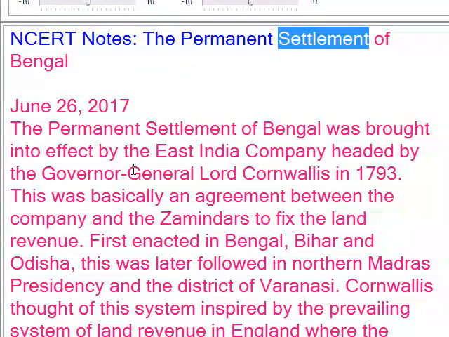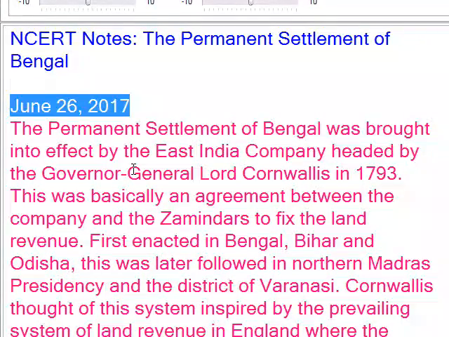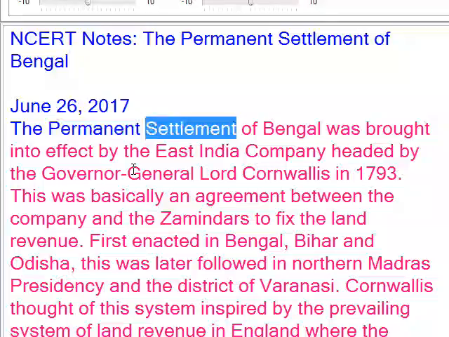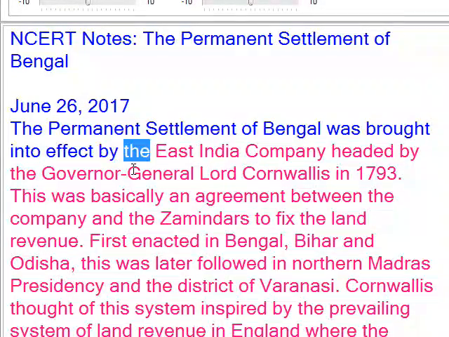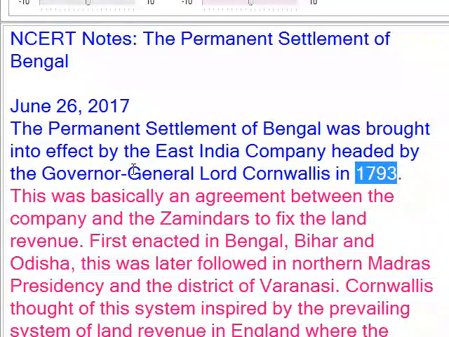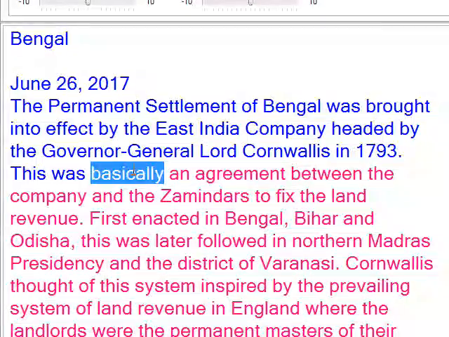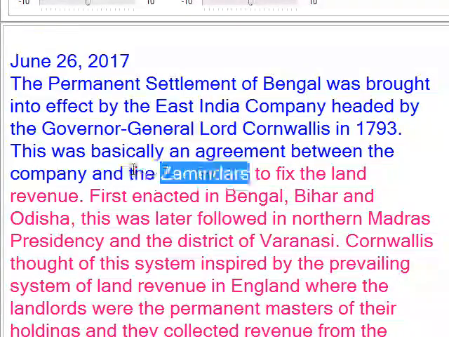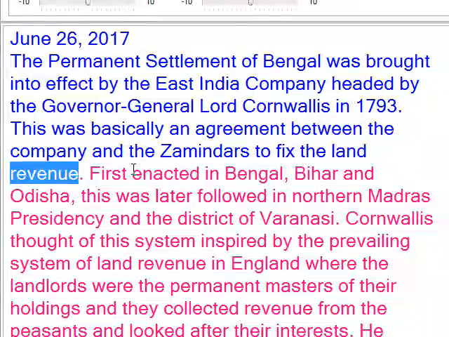NCERT notes, the Permanent Settlement of Bengal. The Permanent Settlement of Bengal was brought into effect by the East India Company, headed by the Governor-General Lord Cornwallis, in 1793. This was basically an agreement between the company and the zamindars to fix the land revenue.